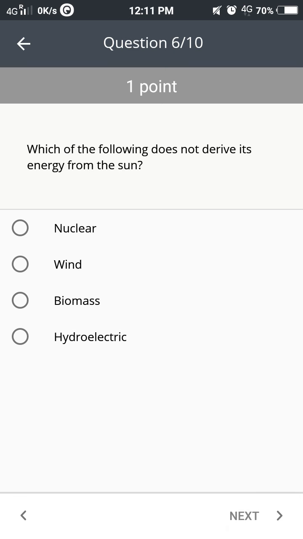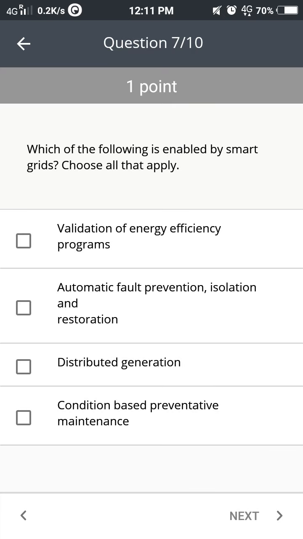Which of the following does not derive its energy from the sun? The answer is nuclear. So which of the following is enabled by smart grids? Choose all that apply. So the first one is automatic fault prevention, isolation and restoration. The second option will be condition based preventive maintenance.